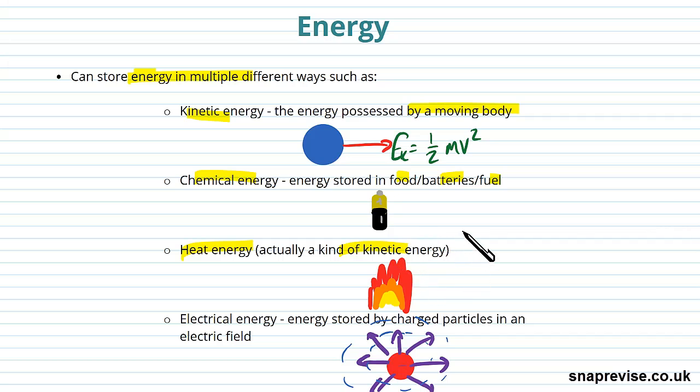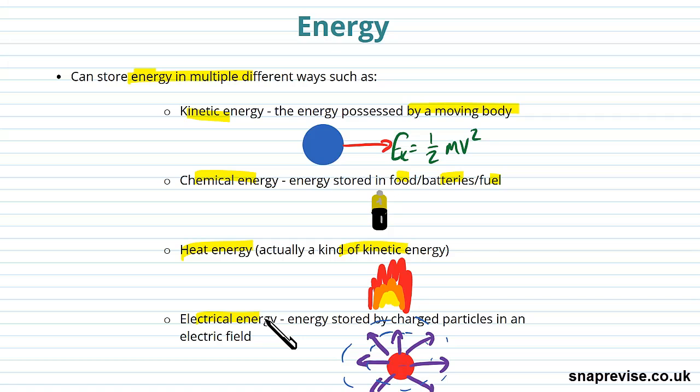If you warm up a body, you've given it a different kind of energy to motion energy, in that you've given it heat energy. It stores its energy in heat, and then you can get that heat by coming into contact with it, or it radiates off the energy in waves, that kind of thing. We'll talk more about that in a later unit.